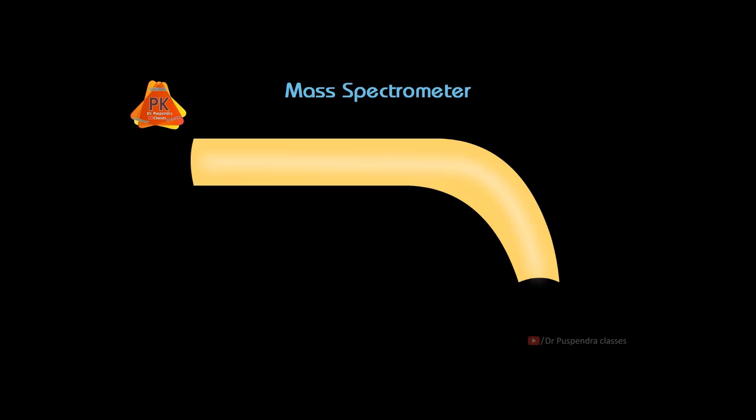Today I am going to explain the instrumentation and working of the mass spectrometer through an animated video. Now coming to the different parts of the mass spectrometer. First one is slit A, second is slit B, third is slit C, fourth is slit D, fifth is slit E, sixth is the detector, seventh is the amplifier, eighth is the recorder.